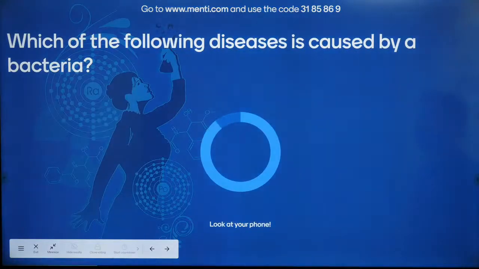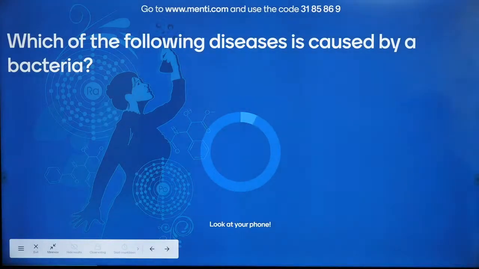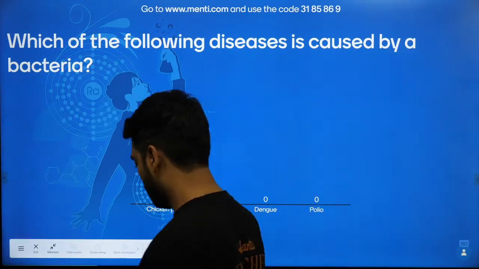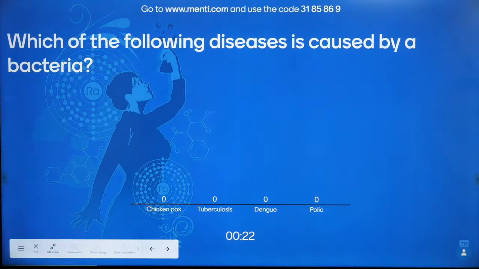Which of the following diseases is caused by a bacteria? Just now I told you so many diseases. Chickenpox, TB, dengue, polio. Immediately you should know. Already I have told you all of them.